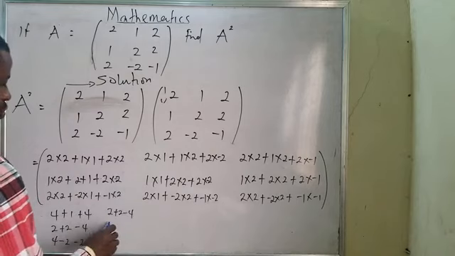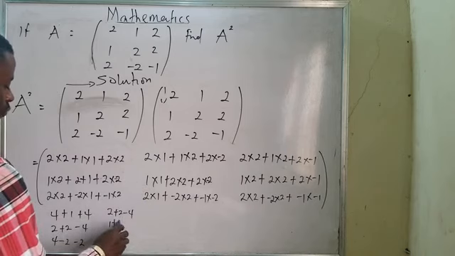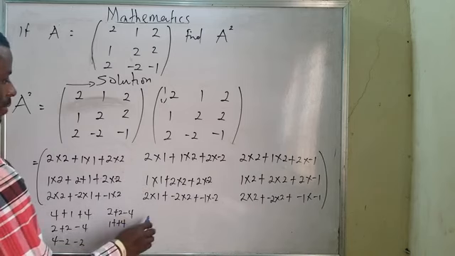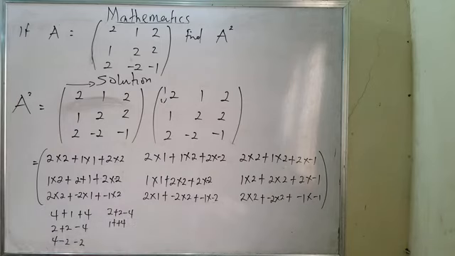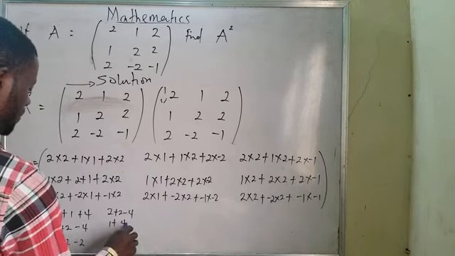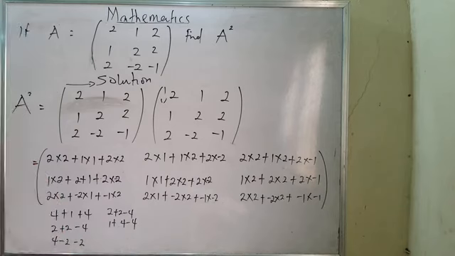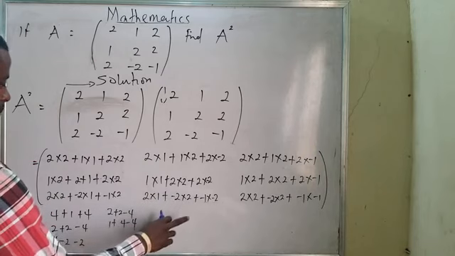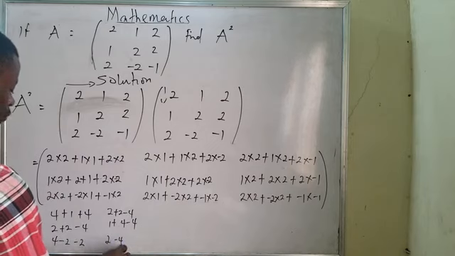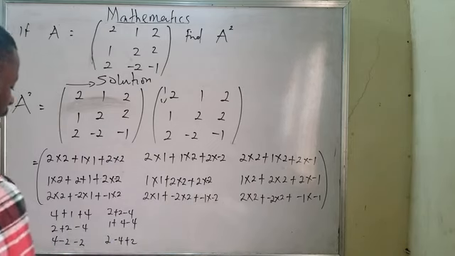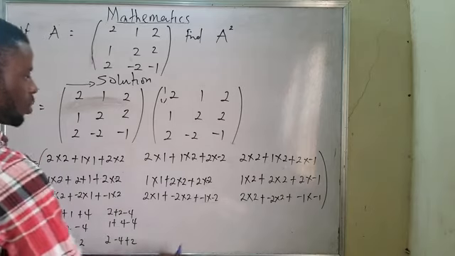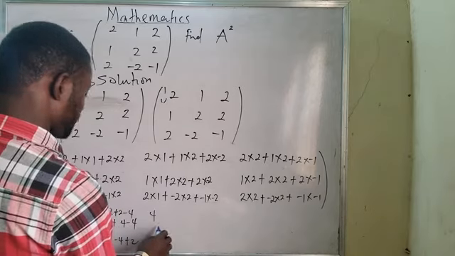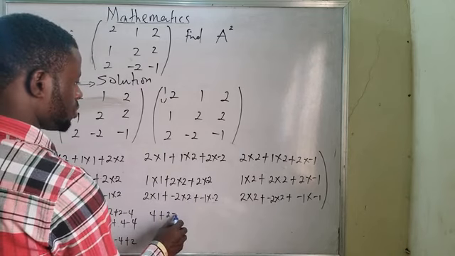This one will be 1 plus 4 minus 4. While the next one will be 2 minus 4 plus 2. Now, the last column will be 4 plus 2 minus 2.